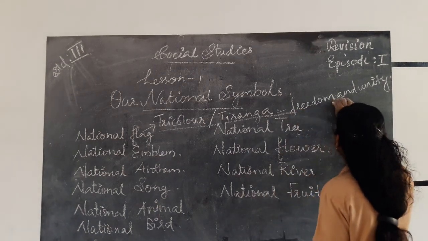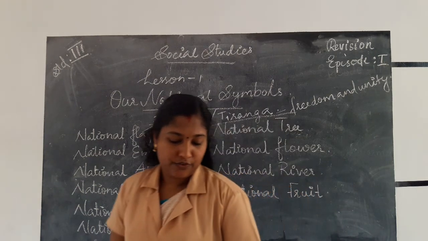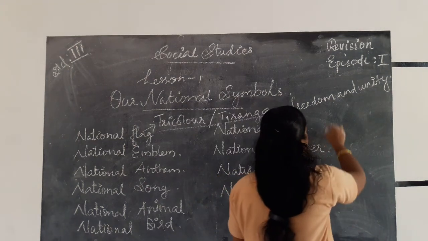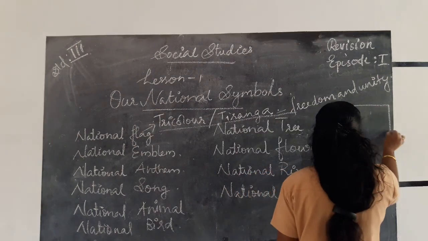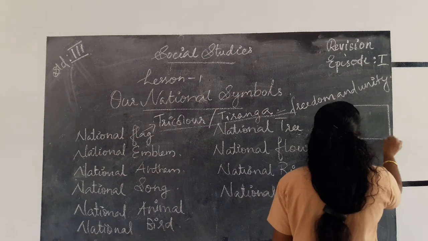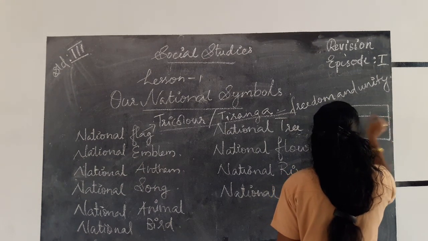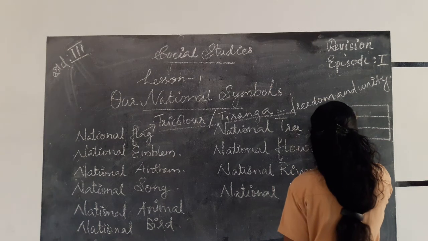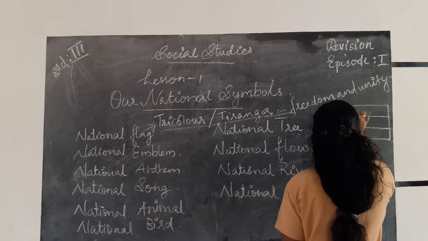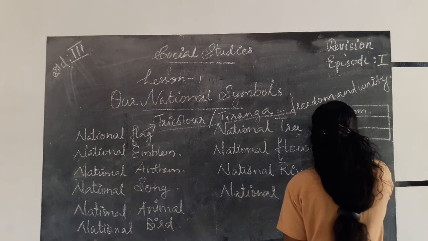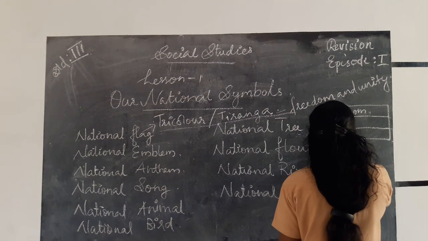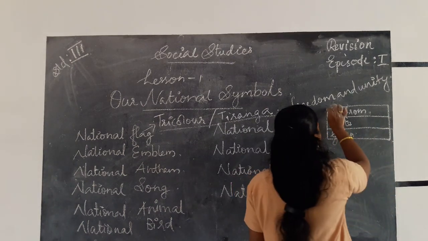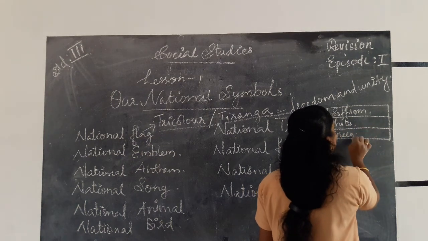It symbolizes freedom and unity. Then the shape of our national flag is rectangular. It consists of three rectangular bands, and each band has its own color. Saffron is at the top, white in the middle, and green at the bottom.